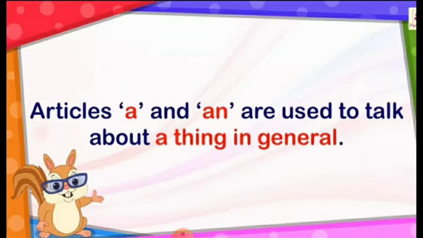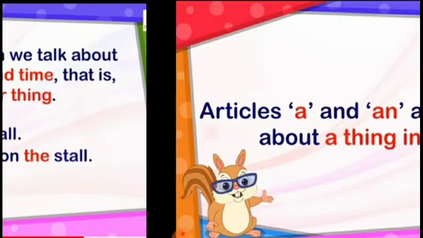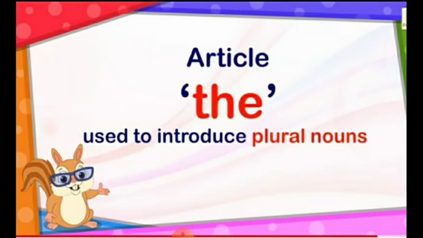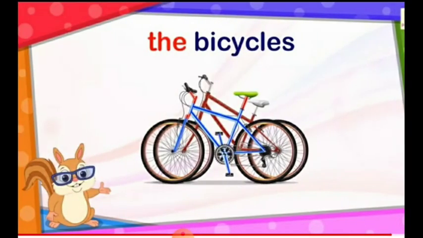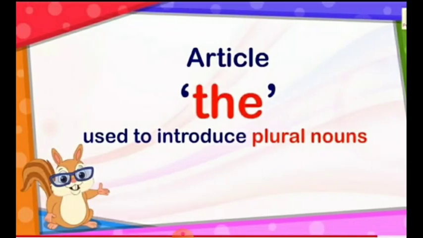Now you all know that we use a with the words that begin with a consonant, and we use an for the words which begin with a vowel sound. Article the we are not doing right now, but the is used to introduce plural nouns. जब हम एक से ज़्यादा के बारे में बात करते हैं, when we talk about more than one, then we use the.